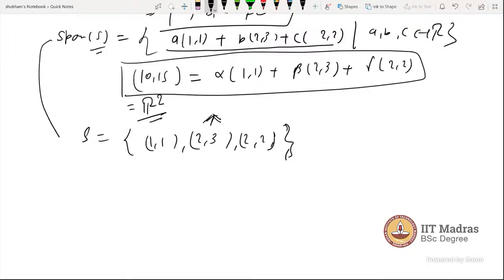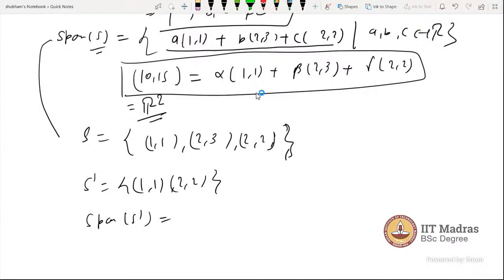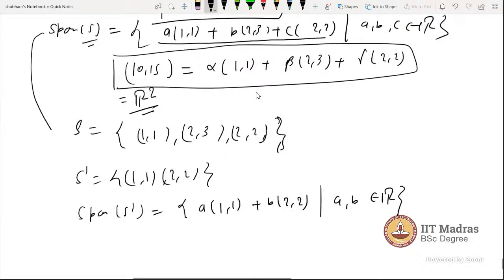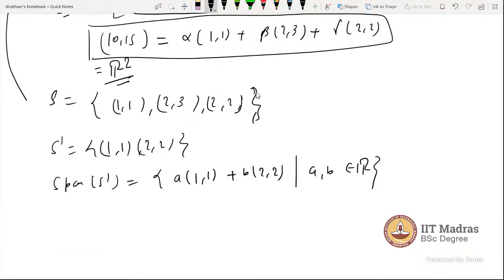So let's remove this one. I am removing this vector from this set. Let's say this is S prime, and I removed it. Now try to find the span of S prime. But it is not R2, so we will reach trouble. Let's see: I am writing a linear combination, a times this one plus b times this one, where a, b belong to R. So this is the span of S prime.